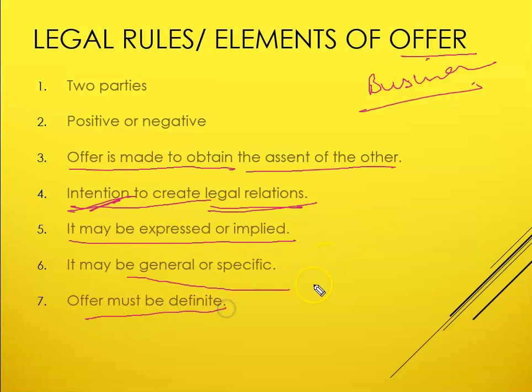Offer must be definite. There has to be some certainty in the offer. For example, if you make an offer to sell the goods to the other person for, say, 5,000 rupees or 5,500 rupees, it is not certainty, it is not definiteness. So there has to be some kind of definiteness existing there.